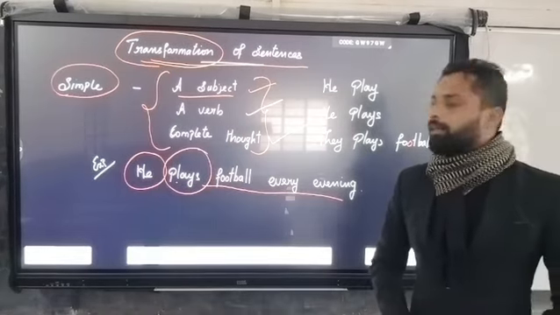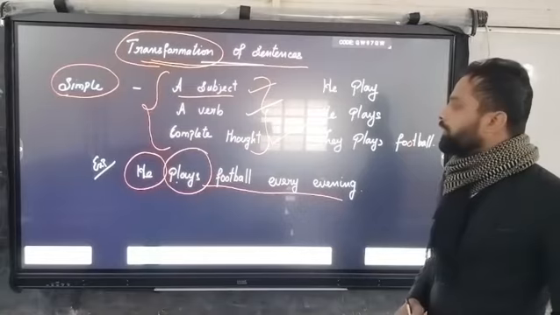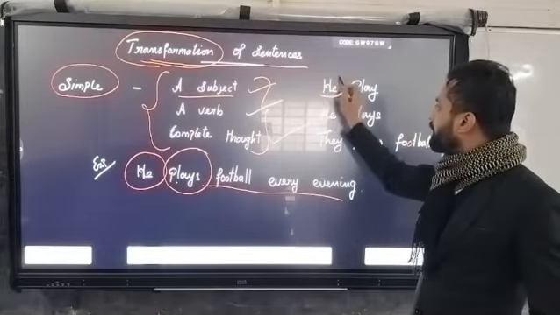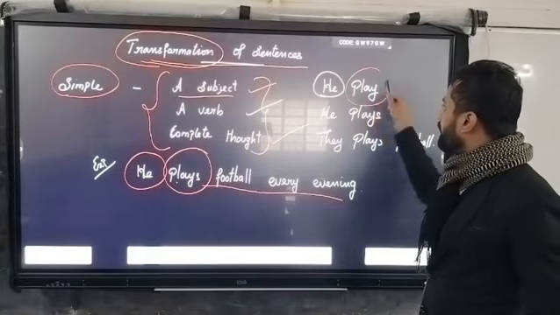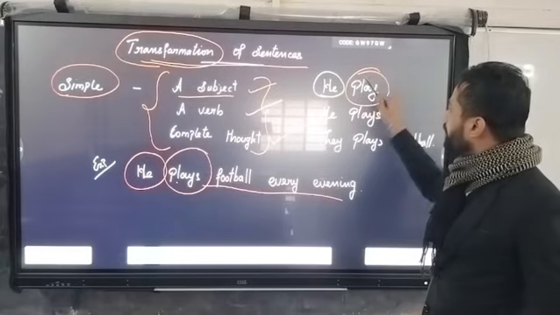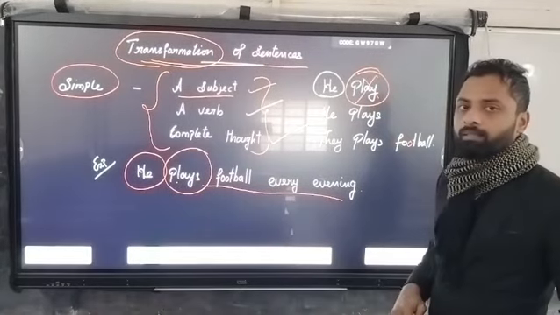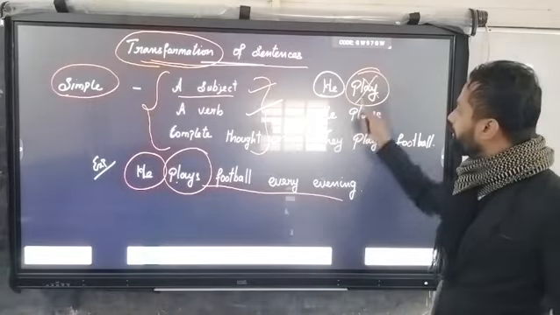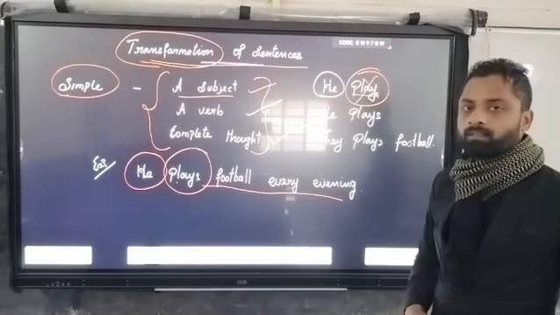In these three statements, the subject is here and the verb is here, but it does not make complete sense. The verb does not agree with the subject.